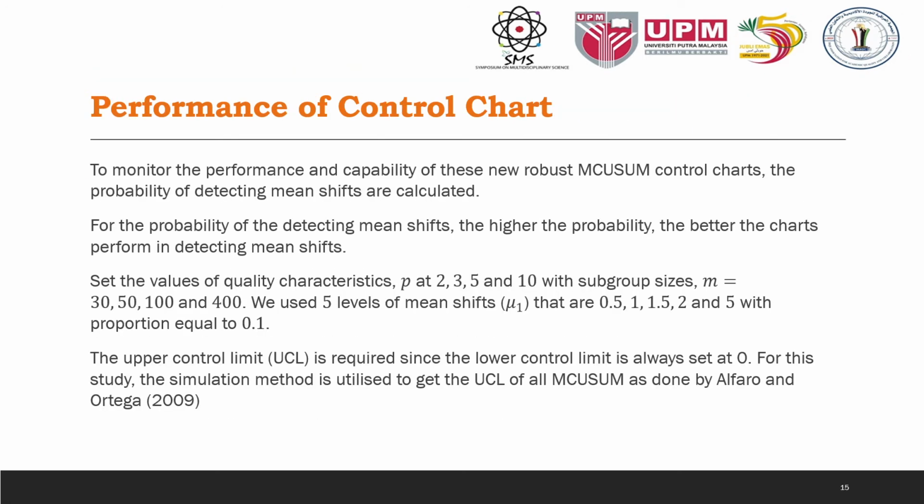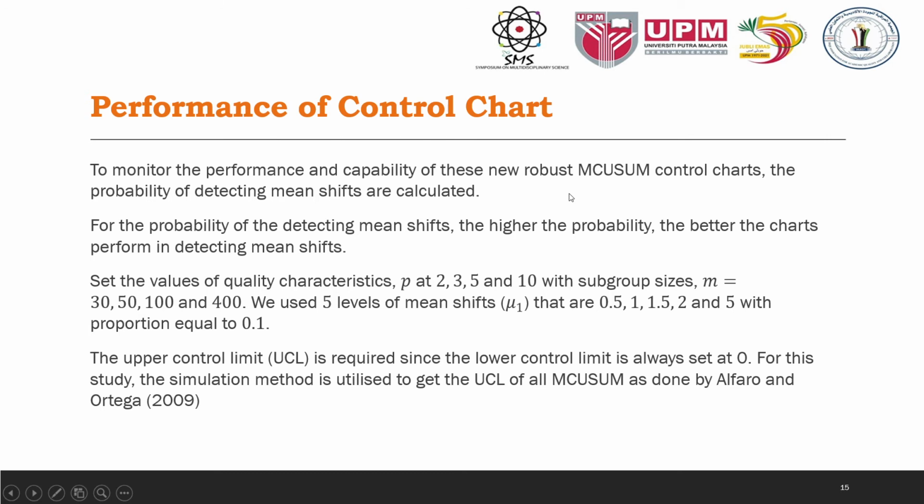To monitor the performance and the capability of this new robust MQ sum control chart, the probability of detecting mean shift is calculated. For the probability of detecting mean shift, the higher the probability, the better the chart performs in detecting mean shift. Here we set the values of quality characteristic P at 2, 3, 5 and 10, together with the subgroup sizes M equal to 30, 50, 100 and 400.